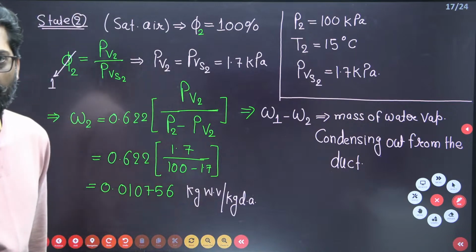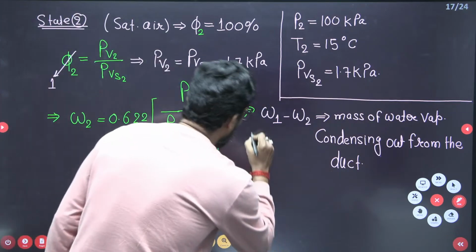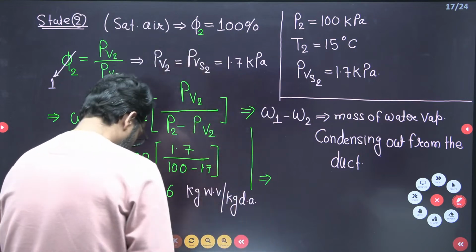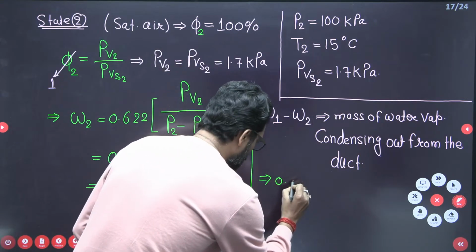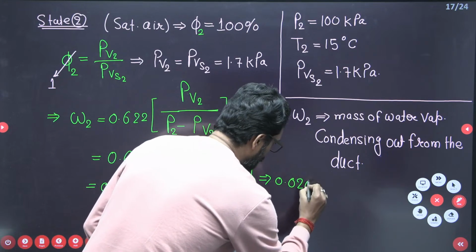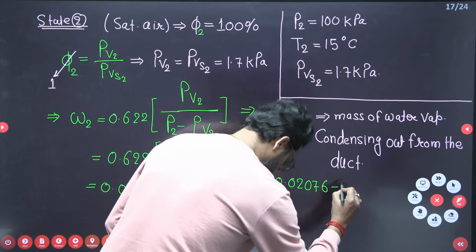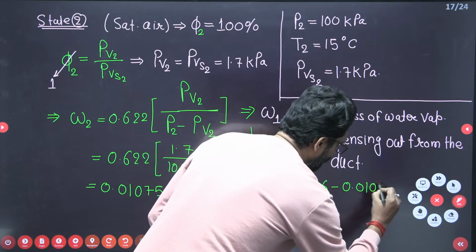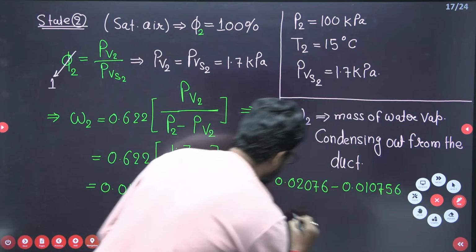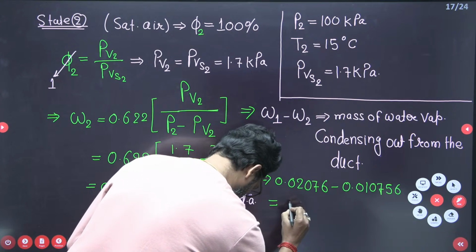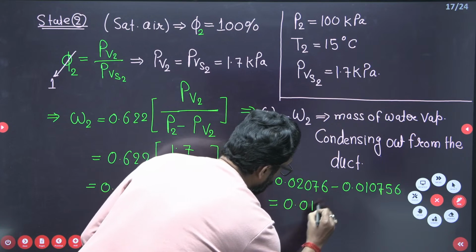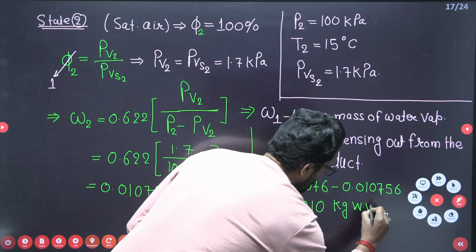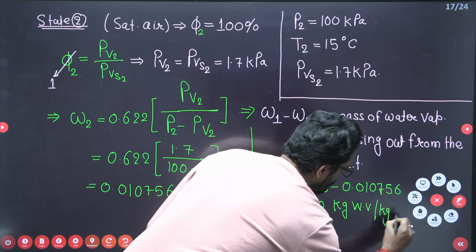So how much is it? Omega 1 is 0.02076, minus omega 2 which is 0.010756. If you take the difference, this is 0.010 kg of water vapor per kg of dry air.